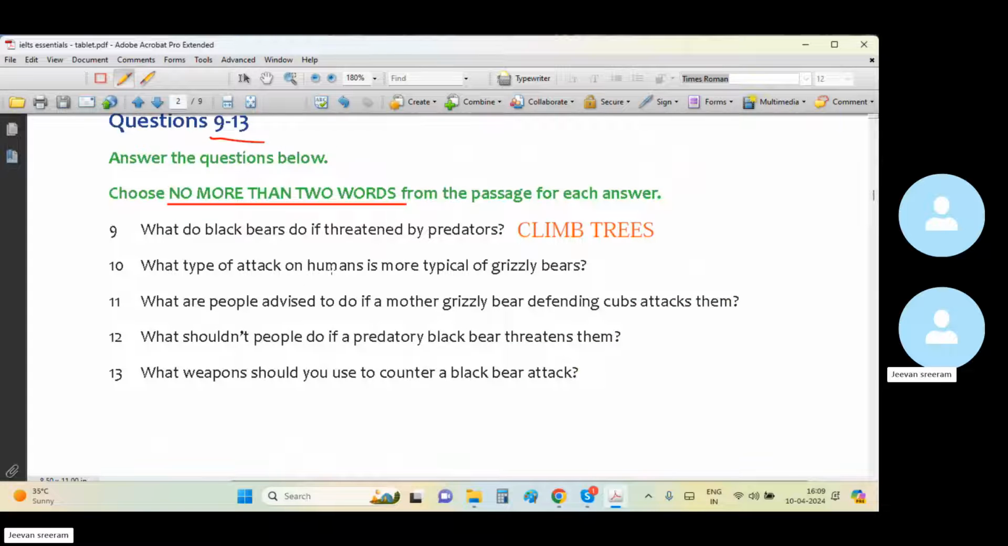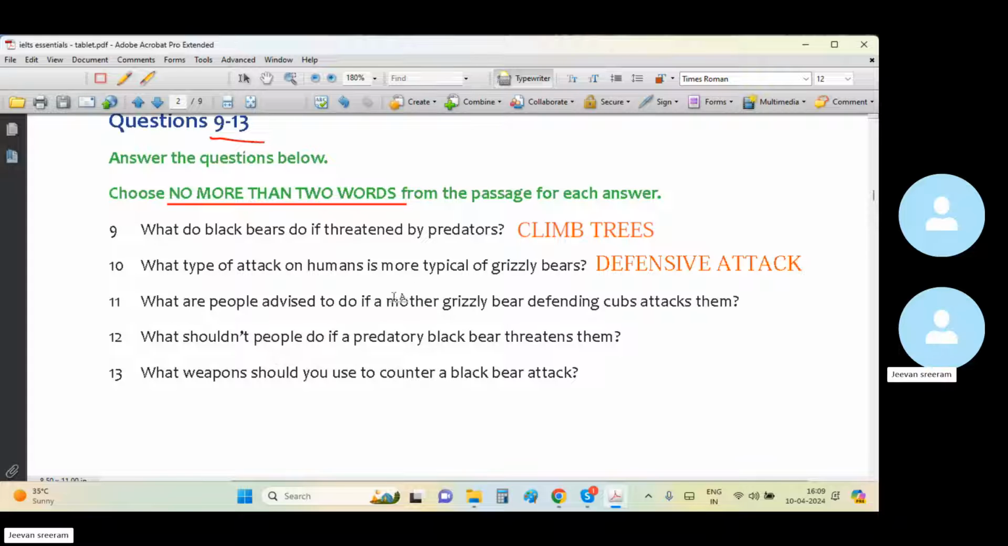It just tries to defend itself. The bear tries to defend itself. Whatever attacks on humans is more typical of grizzly bears. Yes, it is a defensive one. Basically, you can write defensive attack also.